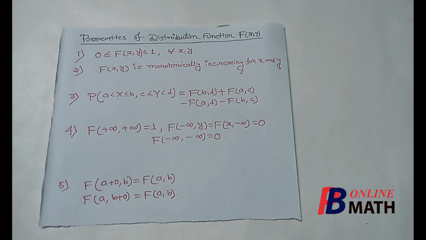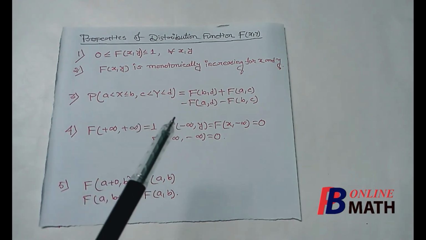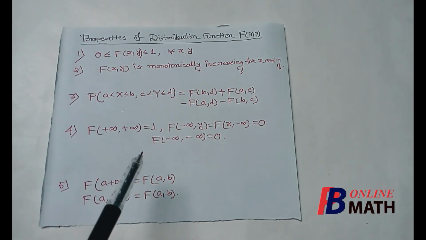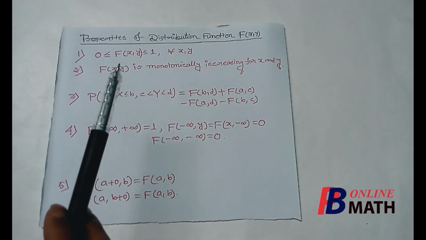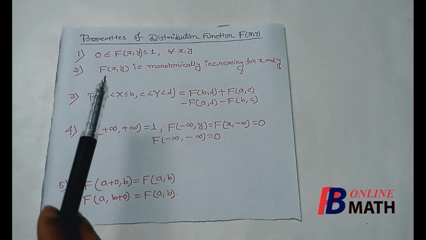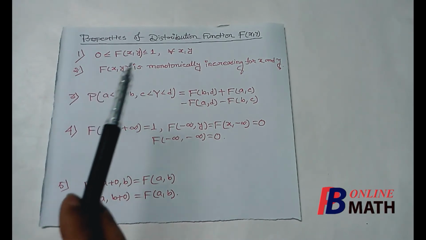Next we consider some properties of the distribution function capital Fxy for a two-dimensional discrete distribution. Now in a two-dimensional discrete distribution, the function Fxy satisfies all these 5 properties. The first property is that the value of Fxy must lie between 0 and 1, including 0 and 1.